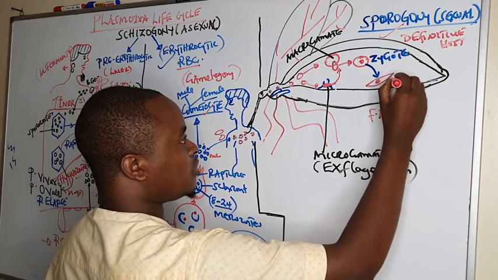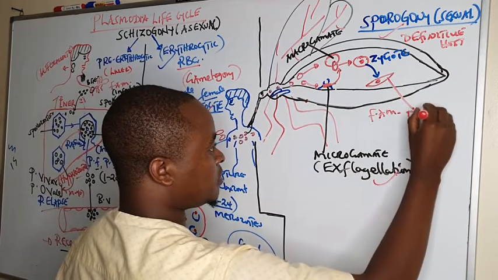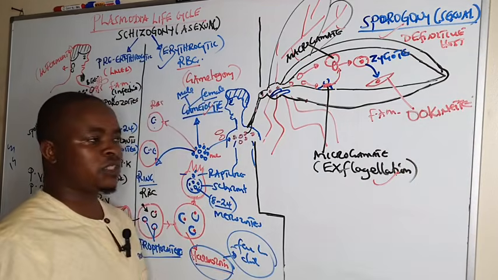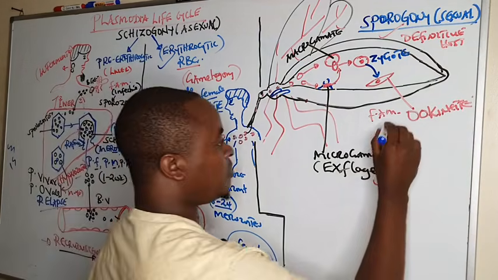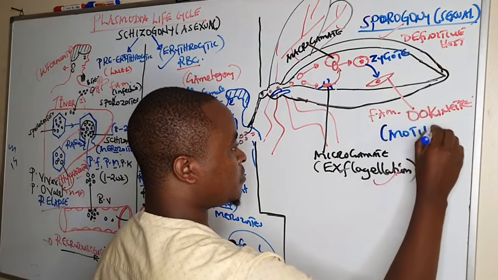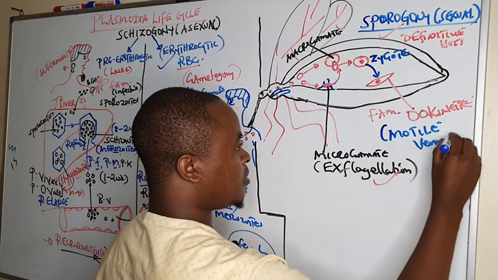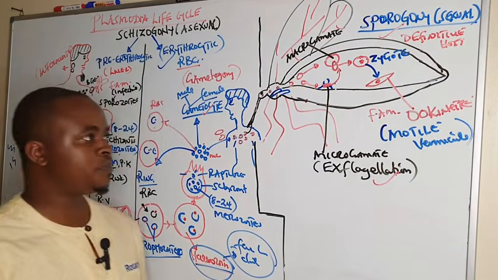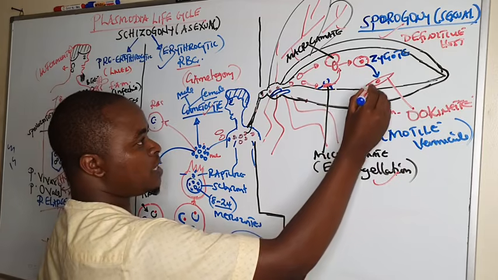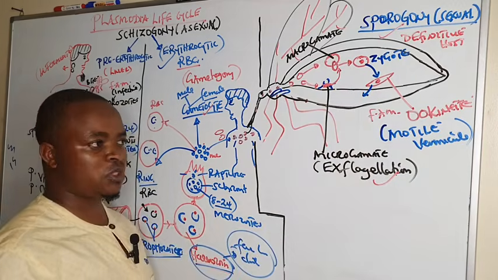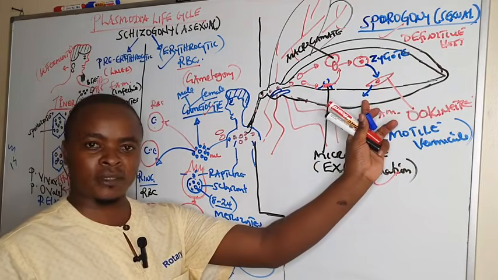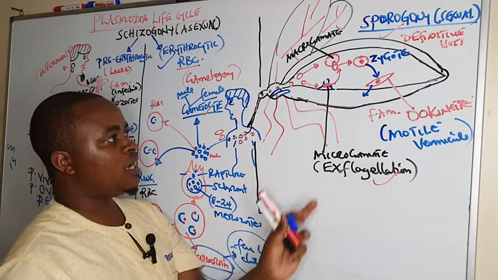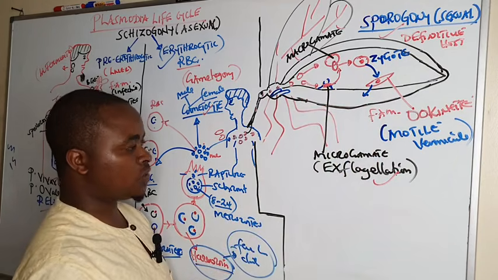we call it ookinete. So it transforms into what we call the ookinete. And this ookinete, you can call it a motile vermicule. This is a motile vermicule which is formed. And this ookinete, because it is sharp, is able to penetrate the hemocoel of the female Anopheles mosquito. It penetrates the stomach wall and enters into the stomach membranes. And this penetration is done by this ookinete.